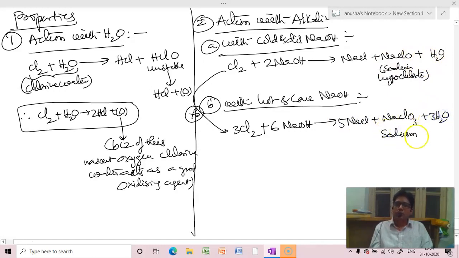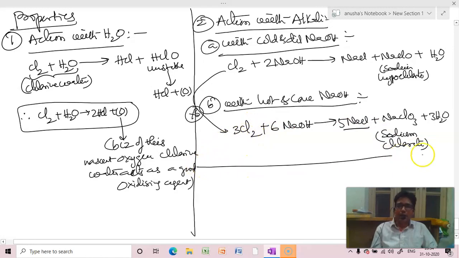Sodium chlorate and sodium chloride. You're getting my point? So like this we'll get disproportionation reactions. 0, -1, +5. 0, -1, +1. Disproportionation. Right? This is with alkali. Now let us go to what? Action with non-metals.